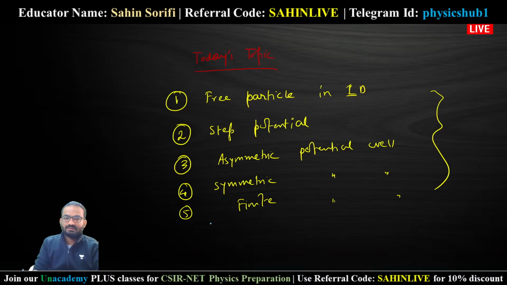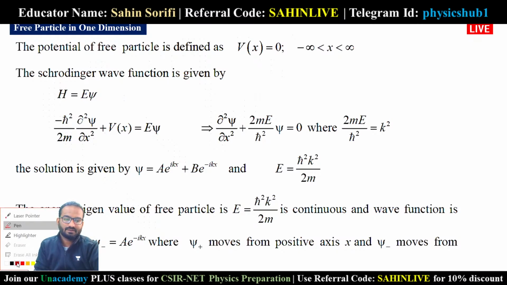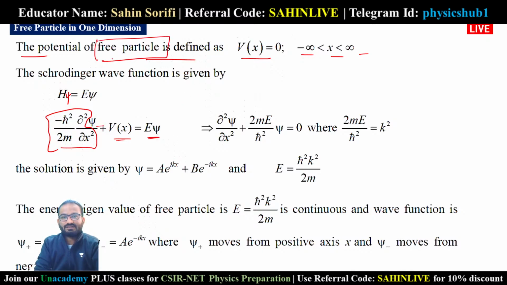Now without any further delay, let's start with the first one, free particle in one dimension. We must have read about this. Here in this slide, you can see the potential of a free particle. What is the potential of a free particle? It is 0: V(x) = 0 in the range minus infinity to plus infinity. So you can directly utilize the Schrodinger wave equation, H psi = E psi. H is the Hamiltonian operator, minus h bar square by 2m d square by dx square, plus V(x), acting on psi equals E psi. Now for a free particle, V(x) = 0.